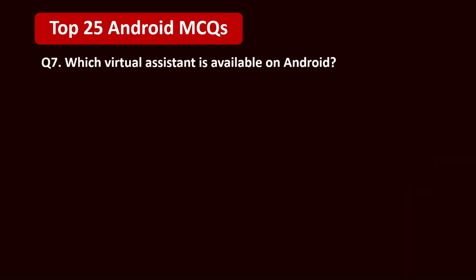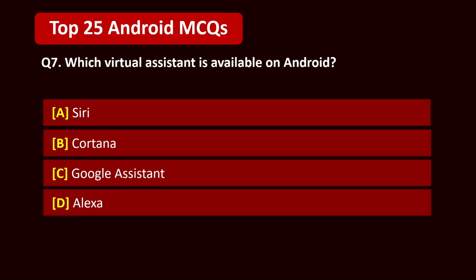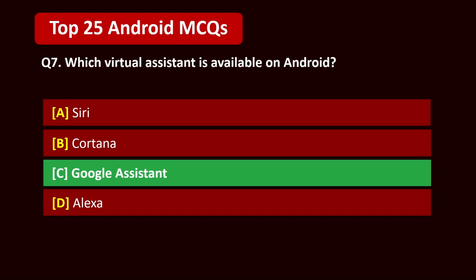Question 7. Which virtual assistant is available on Android? A. Siri. B. Cortana. C. Google Assistant. D. Alexa. 5, 4, 3, 2, 1. Correct answer is C. Google Assistant.